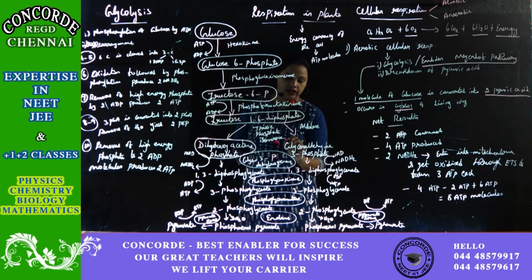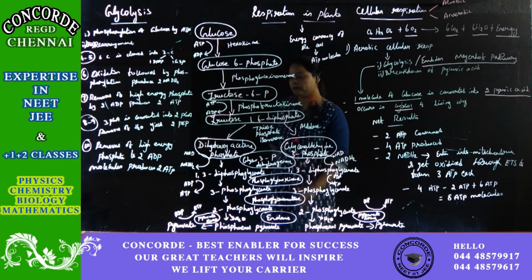Another 3 carbon compound here is glyceraldehyde 3 phosphate. For converting this fructose 1,6 diphosphate, that is a 6 carbon compound, to 3 carbon compounds, it requires the enzyme triose phosphate isomerase.